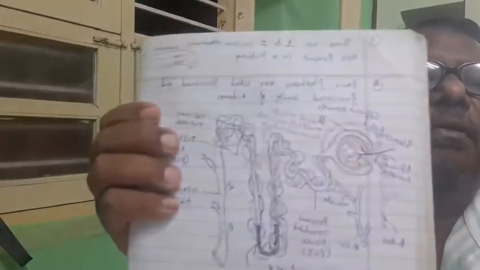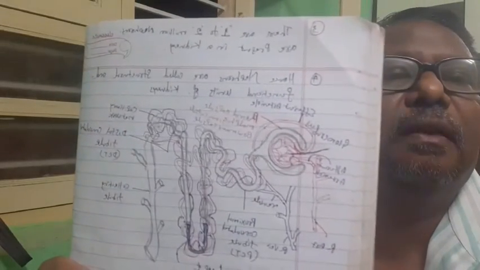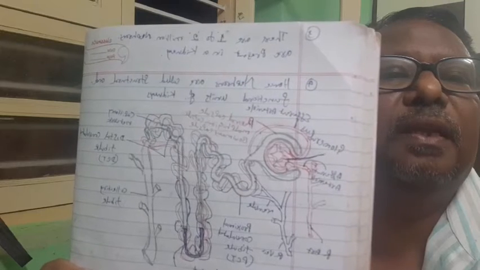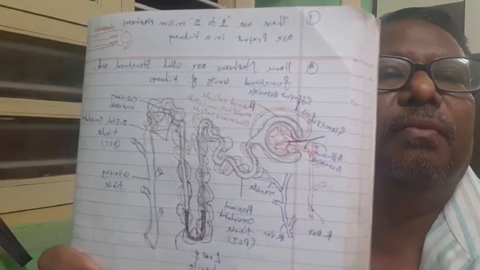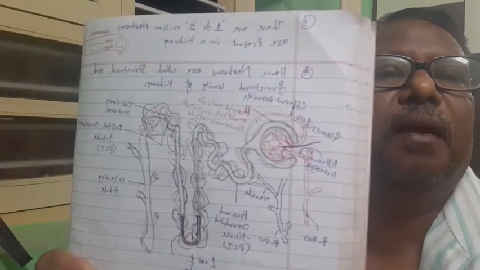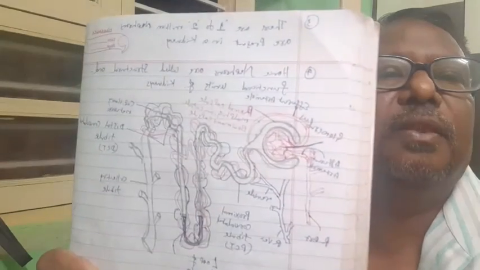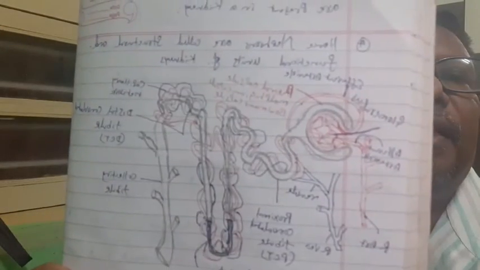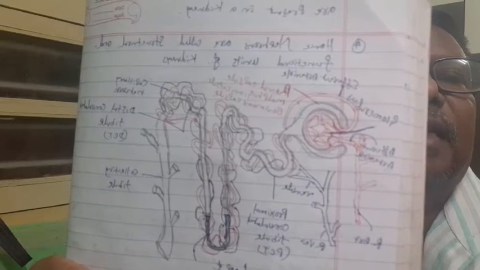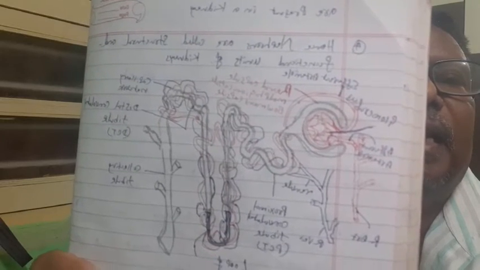So this is the figure of the nephron. When I send the notes, you can see the figures also. Now I am explaining about the nephron. So this is the nephron, wherein an excretory part is there and a collecting part is also there.